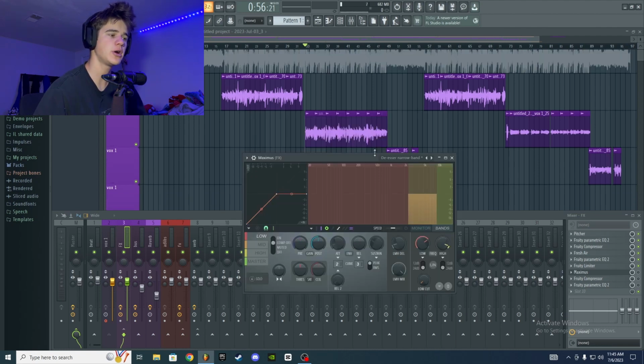So one disclaimer about using a de-esser is if you don't do the prep work of taking away some of the frequencies in the EQ and making sure your compression is right for the vocal, if you just slap this on and plan on it saving all your problems with the S's, it's not going to sound as good as if you do that prep work.